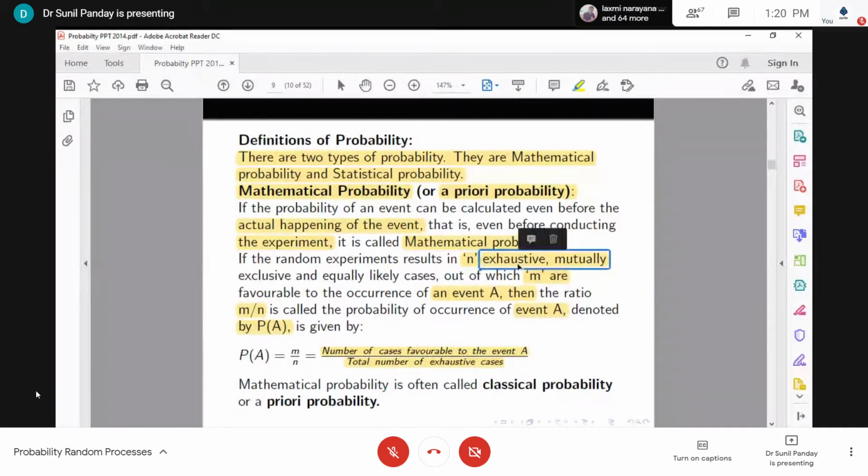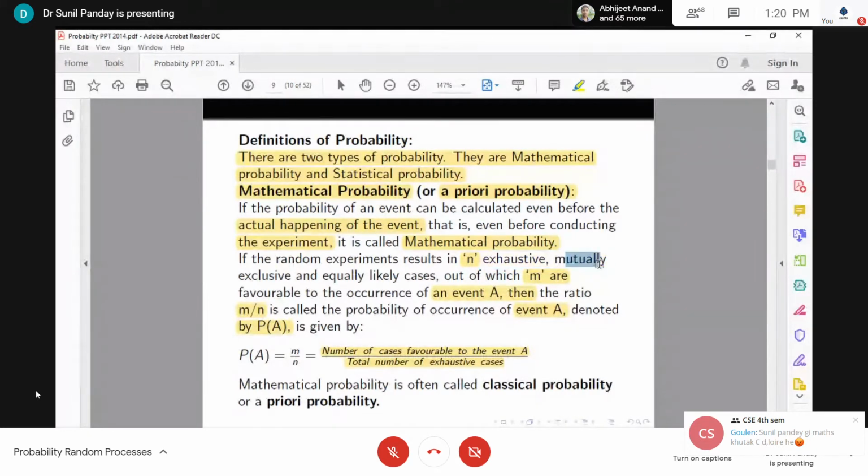Another thing is that this definition says that the events are mutually exclusive. It means the occurrence of one excludes the occurrence of the other. There are certain situations where we do not have this mutual exclusiveness, and then again this definition will not work. The third assumption of this definition is equally likely.